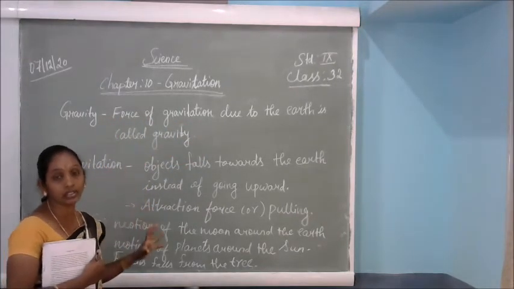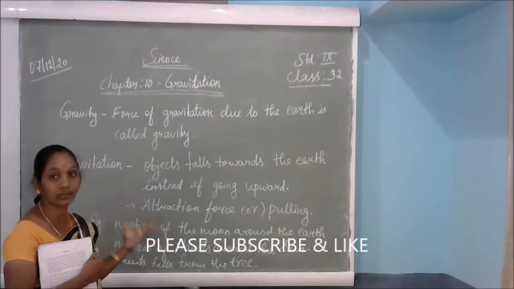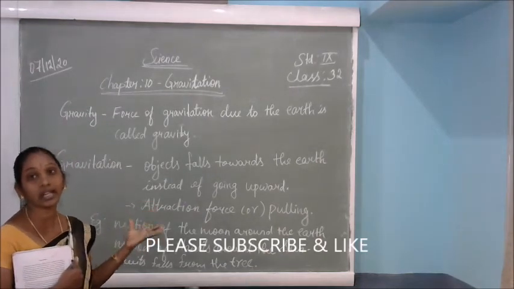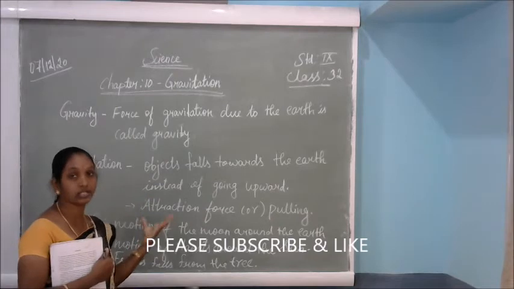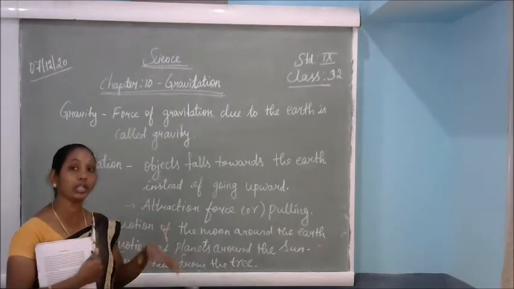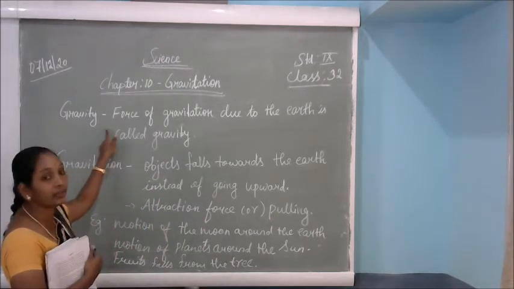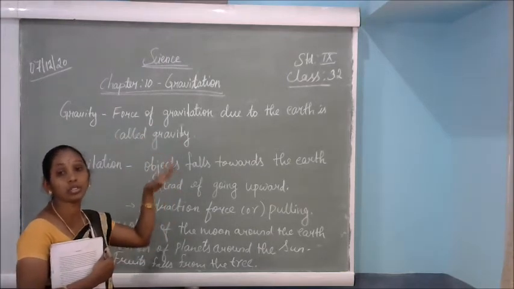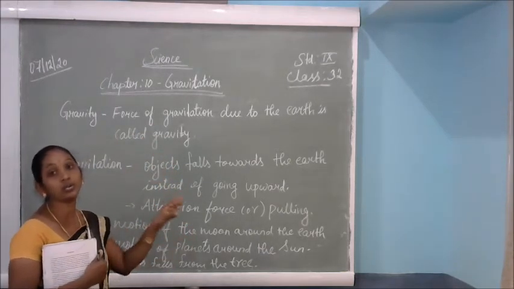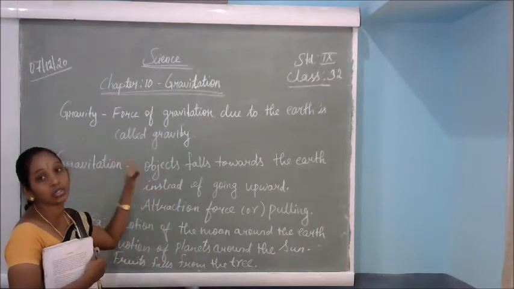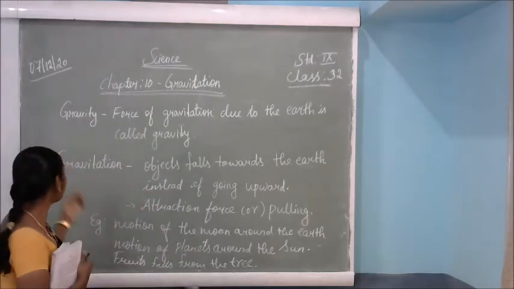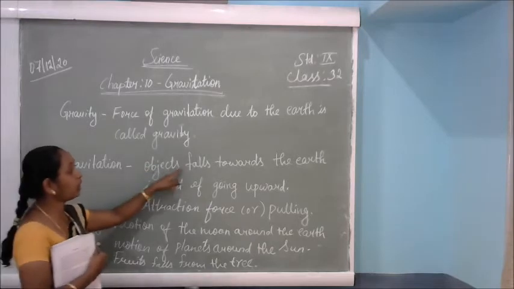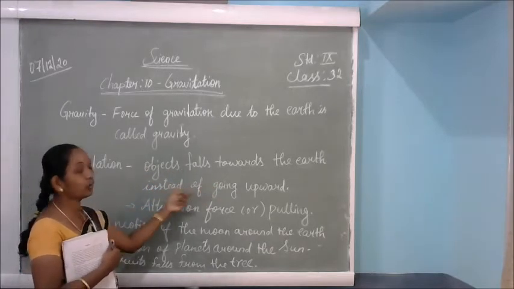Our earth has a lot of gravity. That force attracts the object downwards, pulling the object down. That is called gravity. Due to the earth's gravity, the objects fall on the earth. So gravitation means objects fall towards the earth instead of going upward.